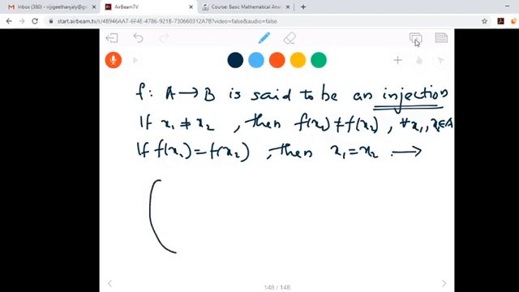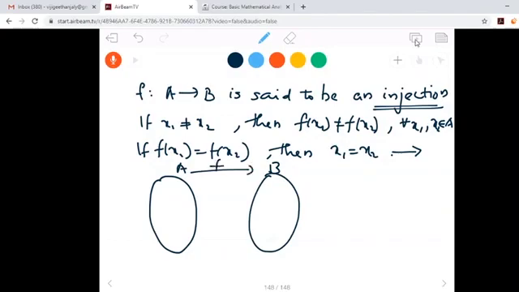So if we think geometrically, or if we take this as A and B, here f is a function and here we have a y, there should not be two lines coming to the same element y.